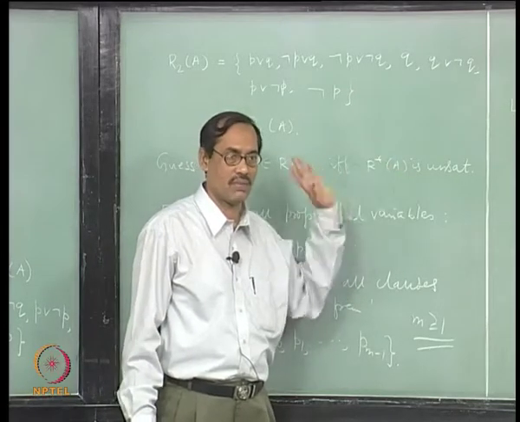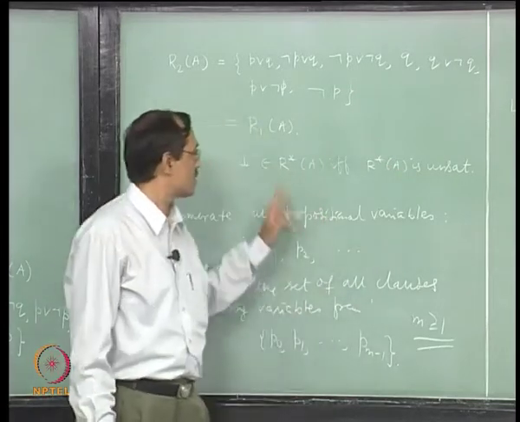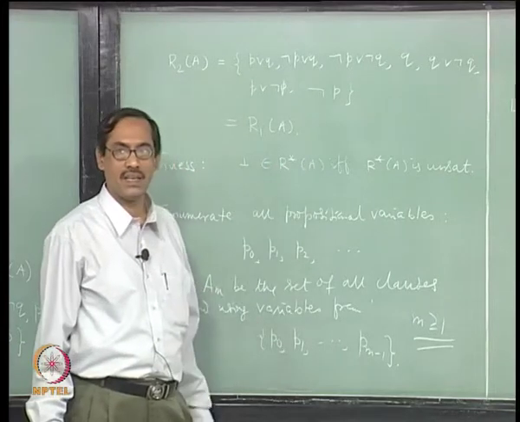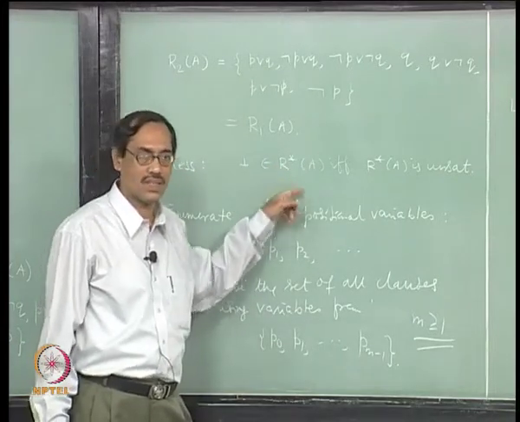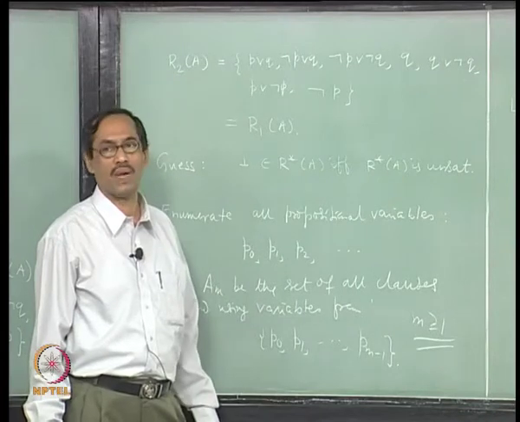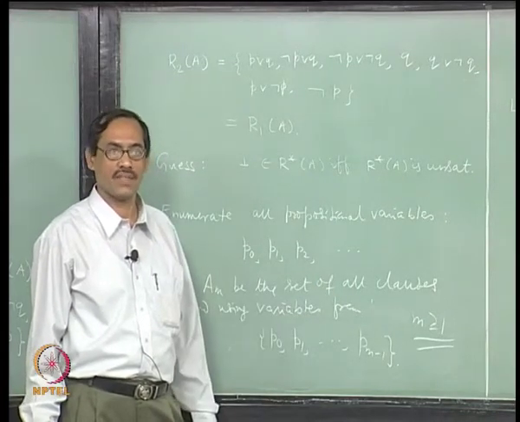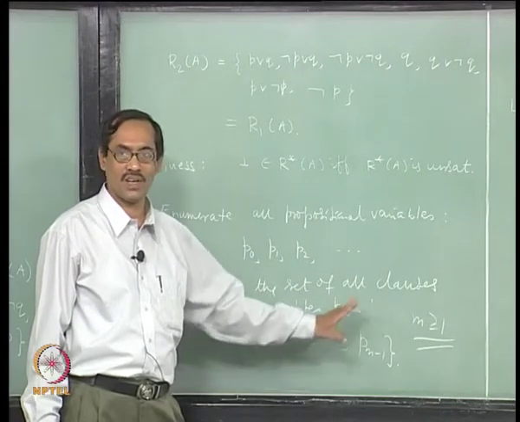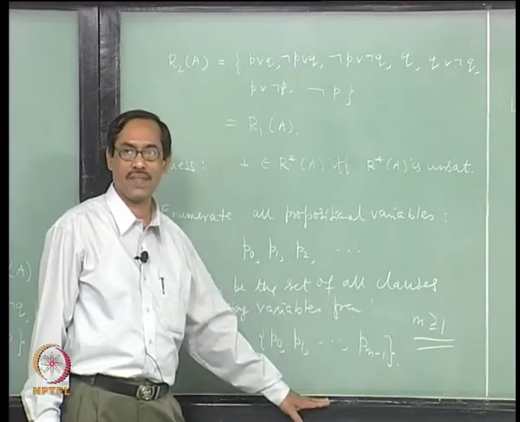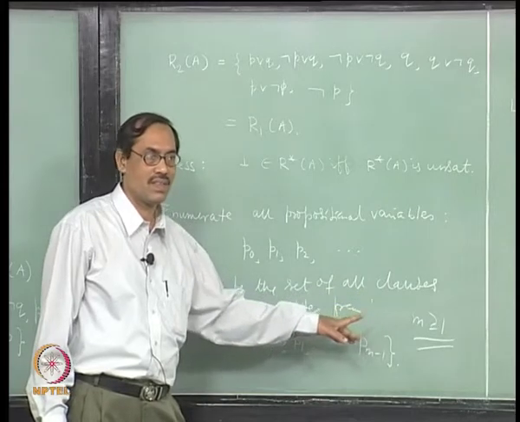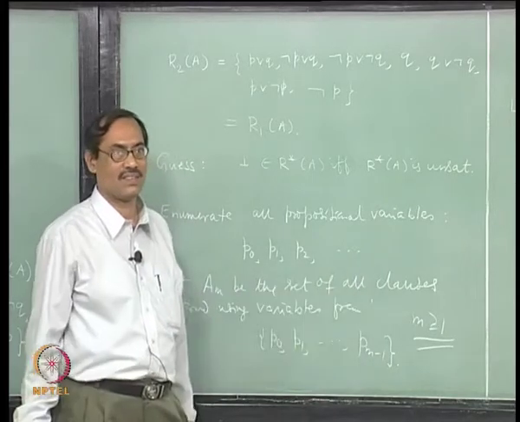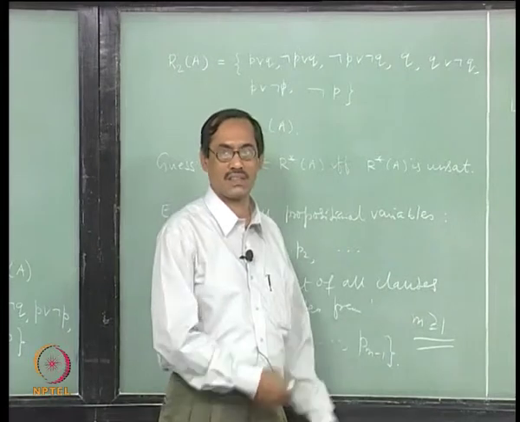We want to equate both of them. So, instead of going to R star A directly, we will go to R star A intersection with AM, see what happens, then finally we will generalize. That is the procedure. You see the connection, why we start with the first m variables and slowly increase it: so that it will be amenable to induction.